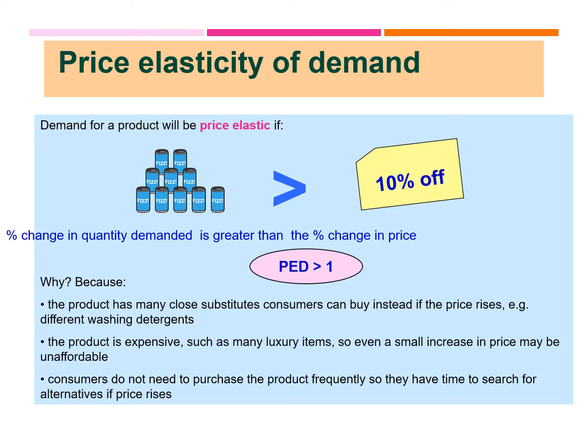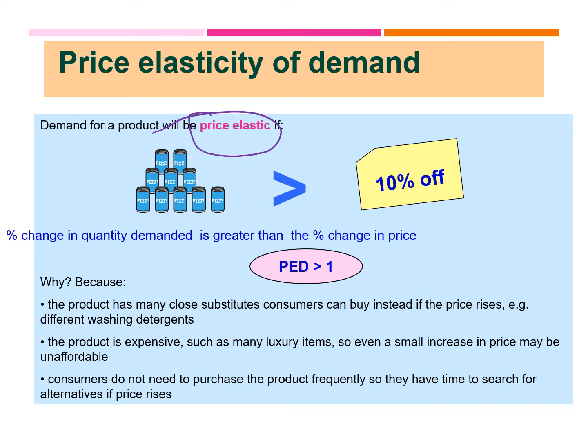So what are the factors that affect price elasticity of demand? Sometimes, before we even calculate for finding out the answer of PED and comparing it to 1, I am capable of knowing if the demand would be elastic or inelastic. So first, I would start by explaining the demand for a product will be elastic because mainly it might have many close substitutes, so consumers can buy these substitutes instead if the price rises.